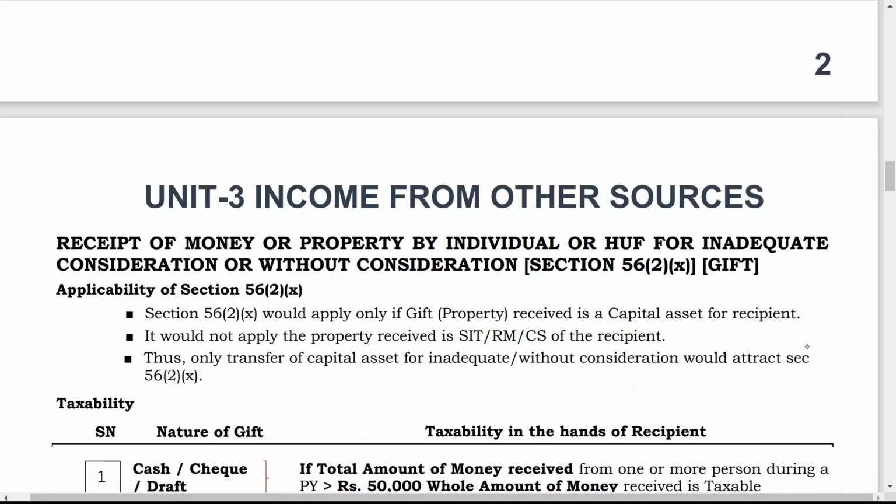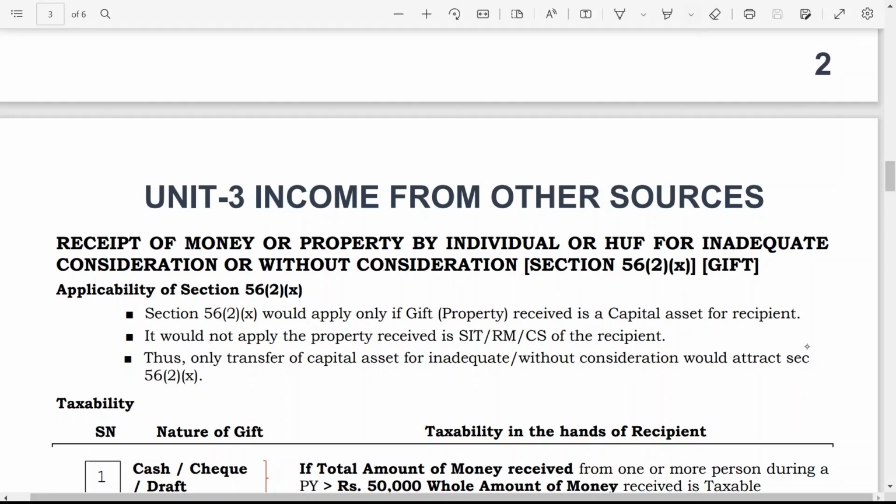Now in this video, we will continue the chapter Income from Other Sources: receipt of money or property by an individual or HUF for inadequate consideration or without consideration. That is called Section 56(2)(x), and it is the provision under which gift is covered.